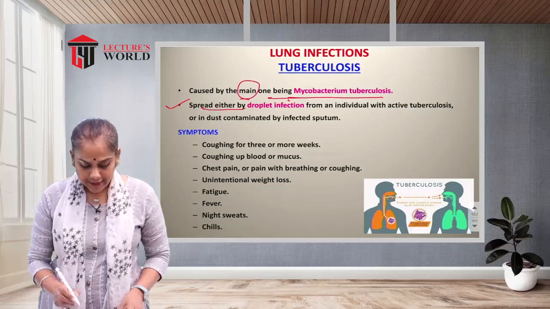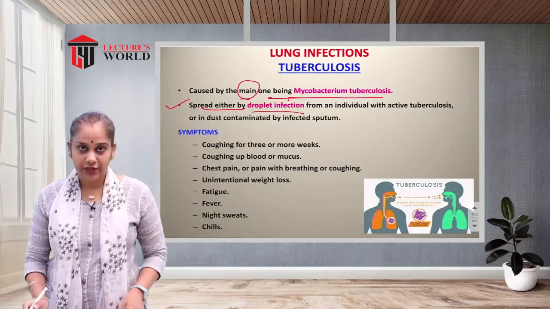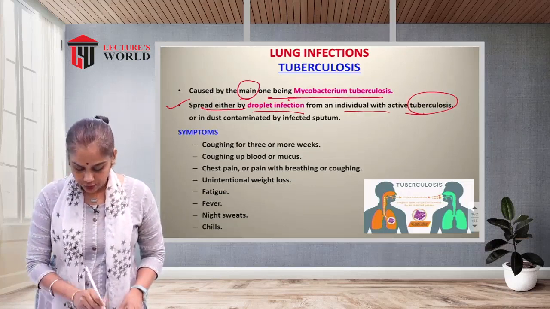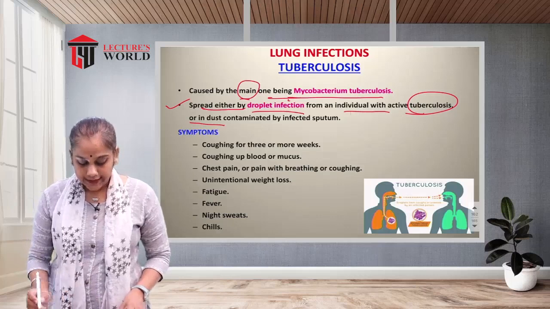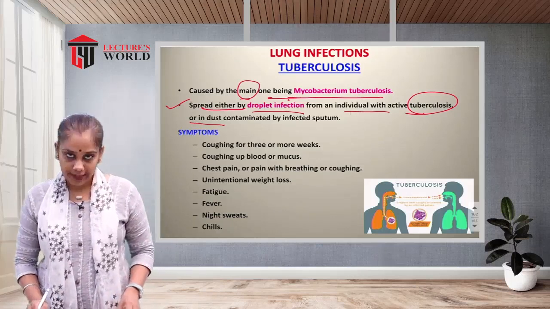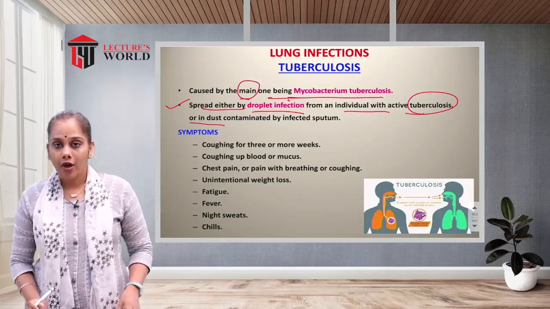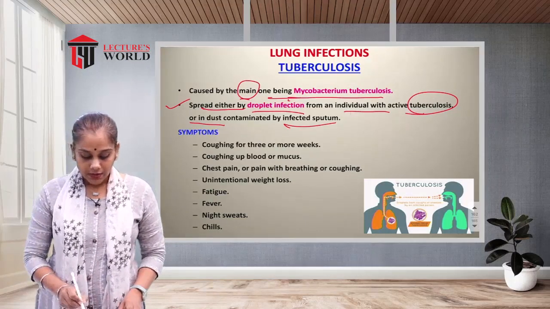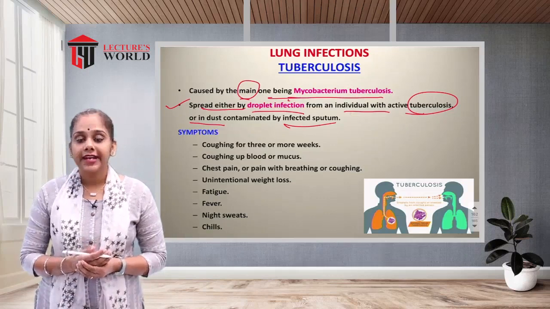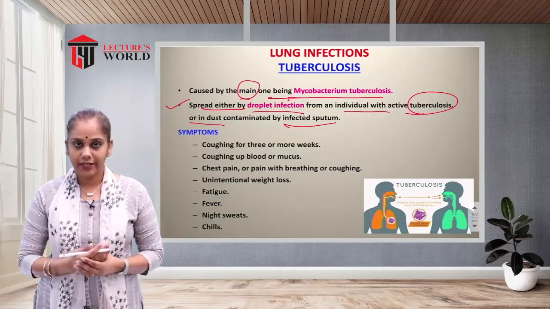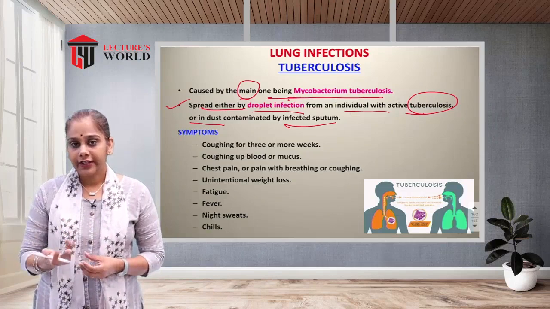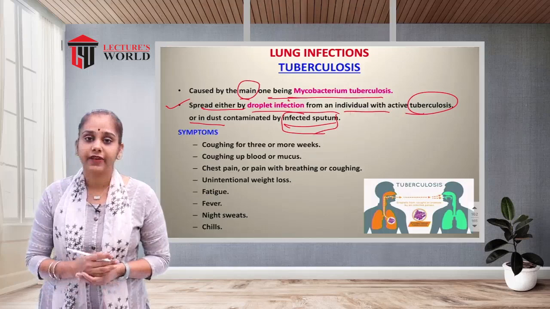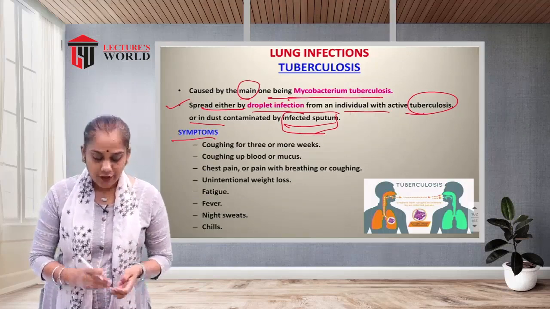It is spread by droplet infection from an individual with active tuberculosis, or in dust which is contaminated by the tuberculosis organism or infected sputum. So it can be spread by droplet infection from a person who has infected sputum.